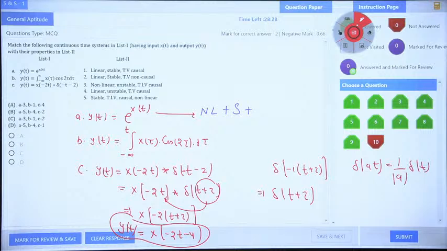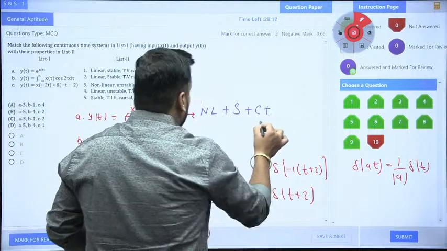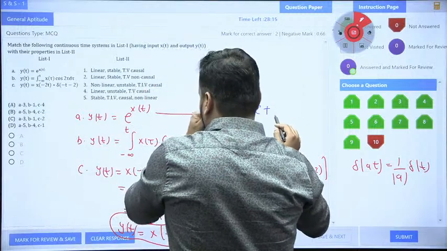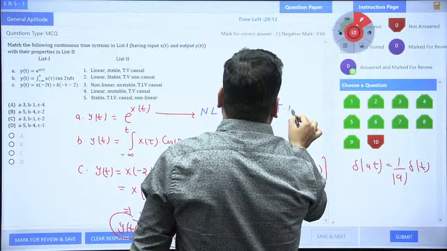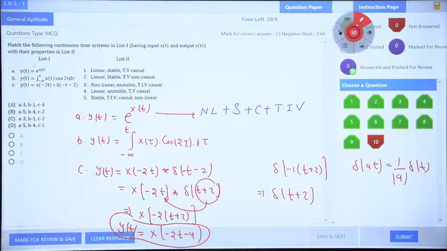Yes or no? So 100% it is also causal. Is it time variant or invariant? Because it is e to the power x(t), it is time invariant. So causal, plus is it time invariant? Yes, sir, time invariant. It must be time invariant, sir. Yes or no? Are you getting this? I will check your options also. I think on the last question you got the answer.